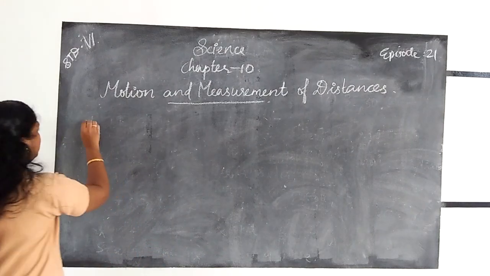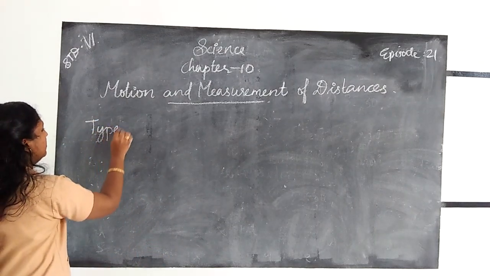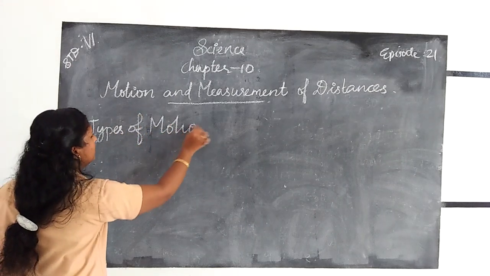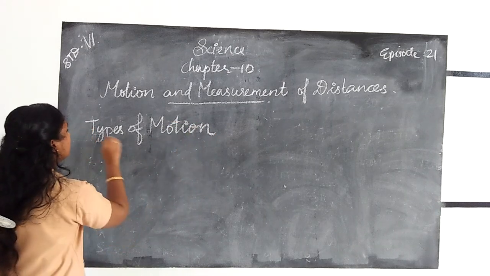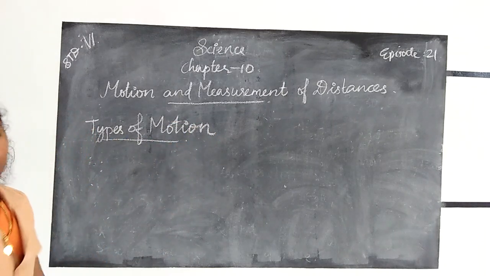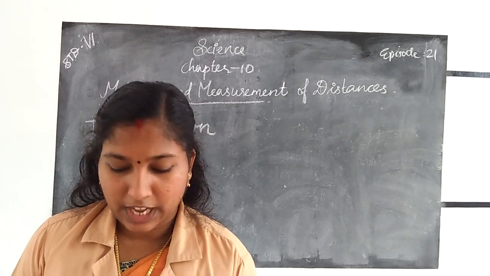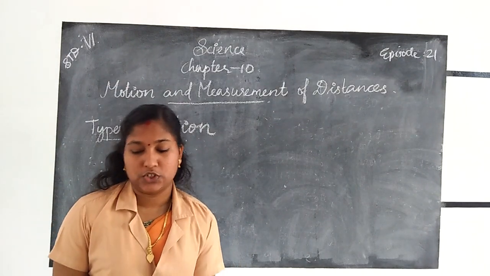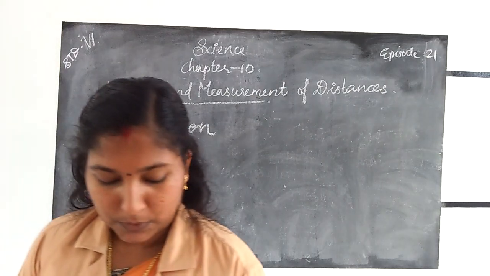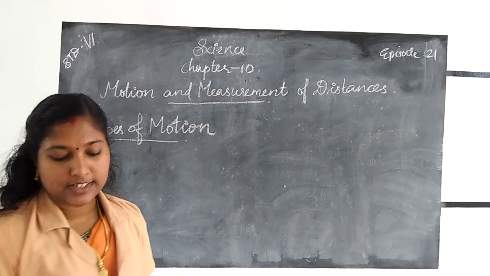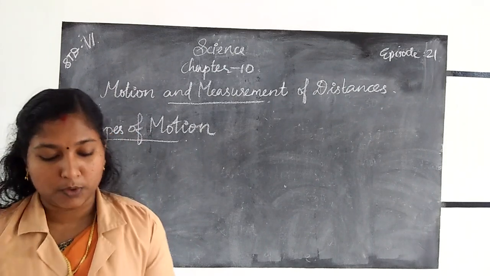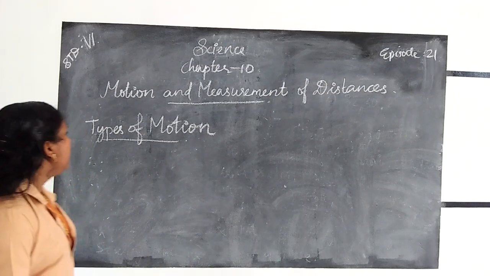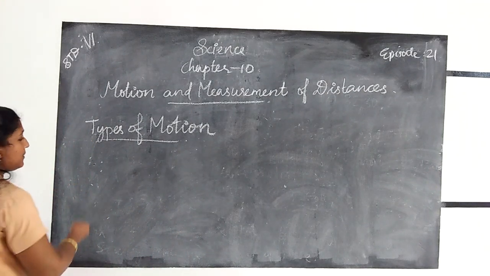There are different types of motion. First one, rectilinear motion, circular motion, periodic motion, then rotational motion, etc. are different types of motion.